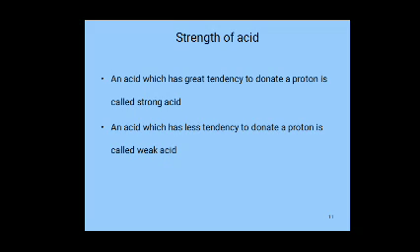Strong acid, weak acid. An acid which has greater tendency to donate a proton is called a strong acid, like HCl. An acid which has less tendency to donate a proton is called a weak acid, for example CH3COOH.